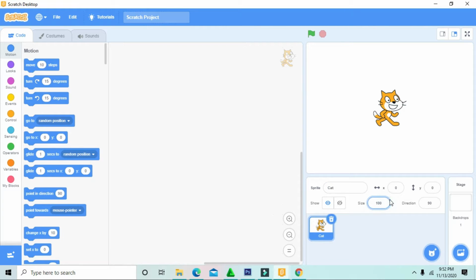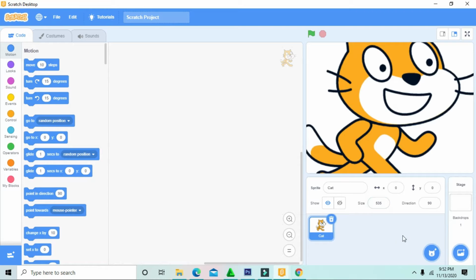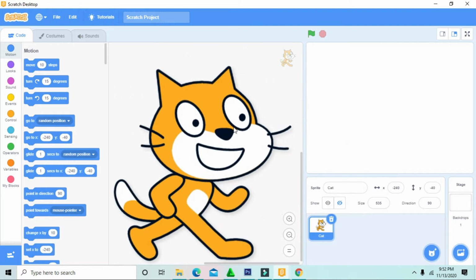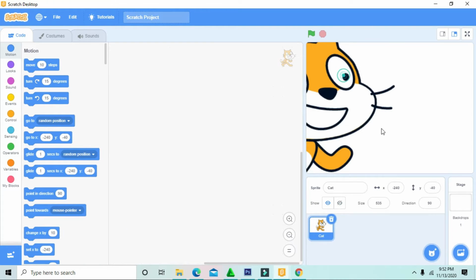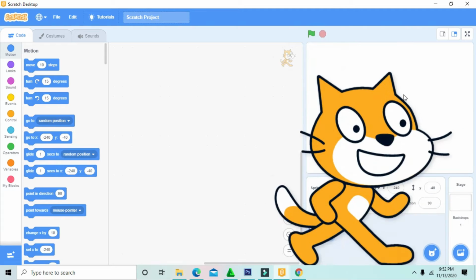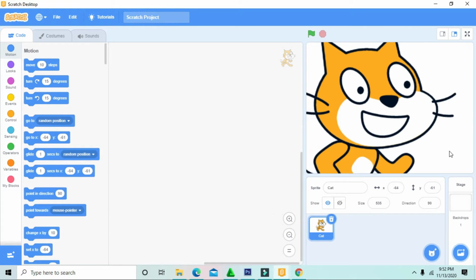The minimal size is 10, high, 100. We can change it into 200. We'll make it a little bit bigger again, at 2000. See, it's big. We can drag it and we'll see it. It's very, very big. But when you put it here, you cannot see it. Only in this white board.